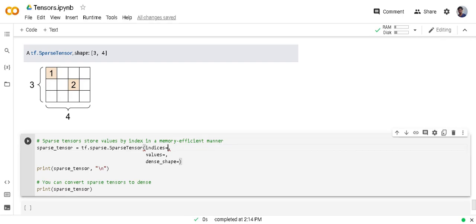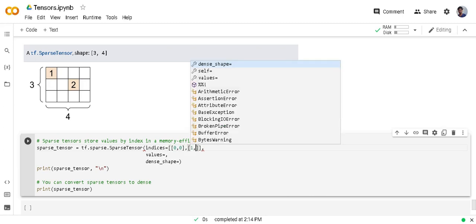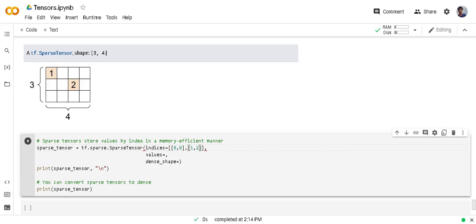In this function I have to provide locations. So I am giving 0, 0 for the first element, and for the second element 1, 2, first row and second column. I want the values at the first location to be 1 and at the second location to be 2. And the complete shape of this sparse tensor is 3 by 4.